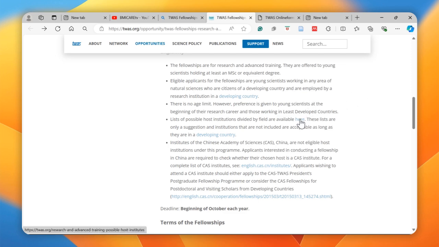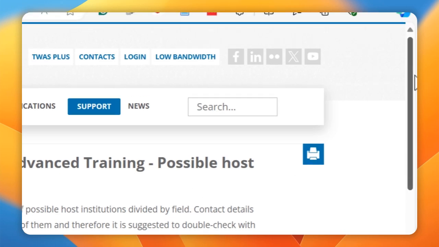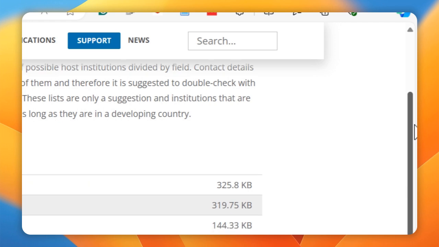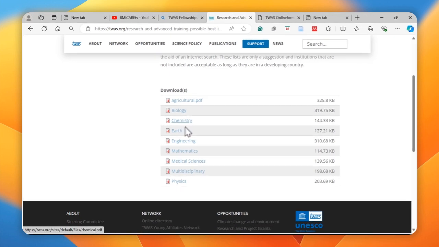If you want to look at the host institutions, these have been highlighted here. These are possible host institutions. There are some for agriculture, biology, chemistry, earth, engineering, mathematics, medical sciences, multidisciplinary, and physics.